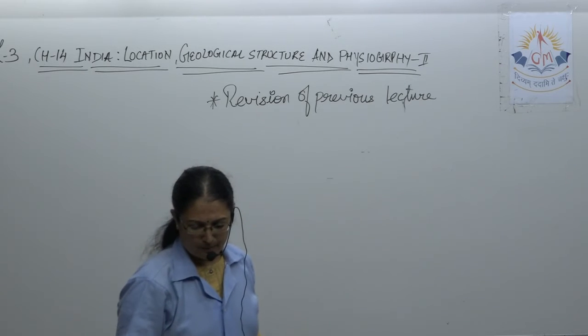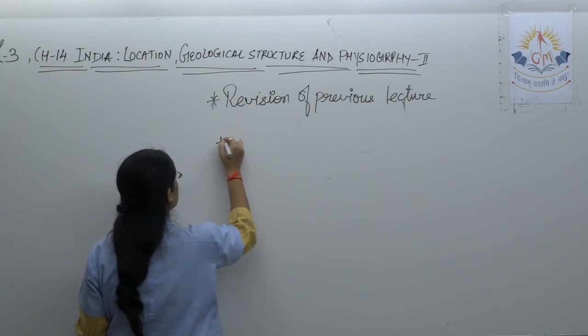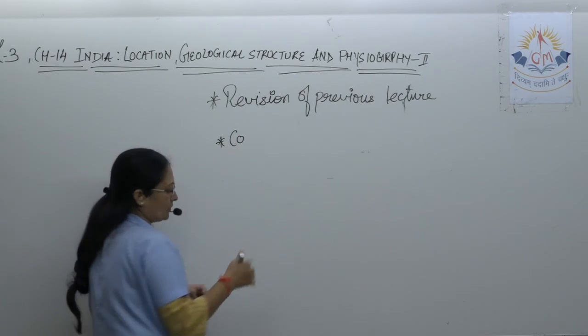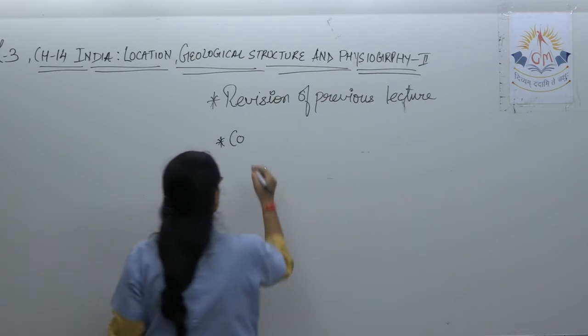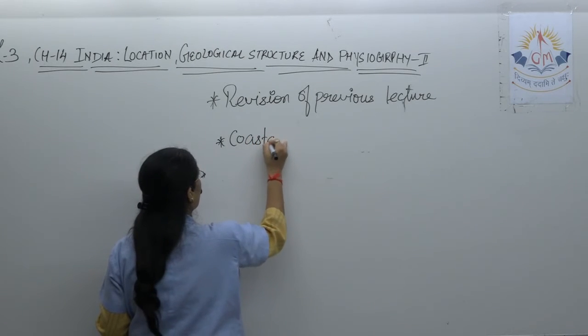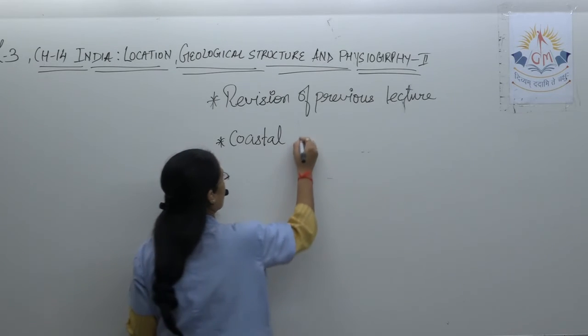See, all these points we have to keep in mind. Coastal plain.